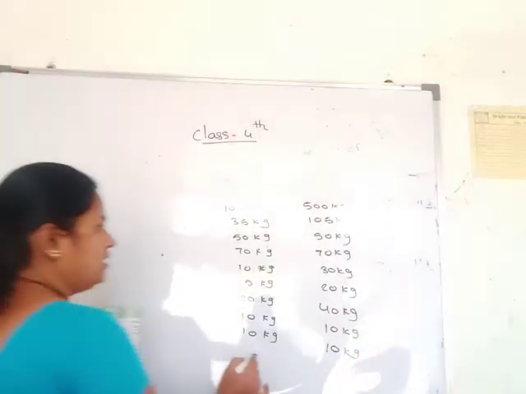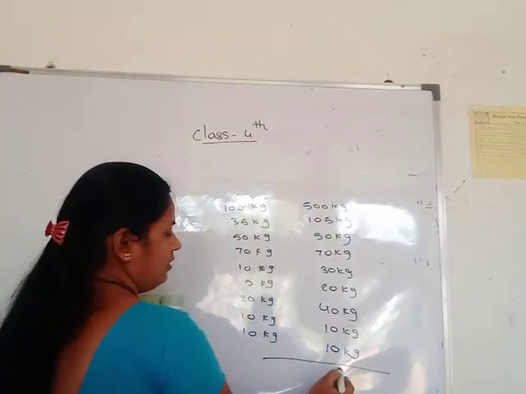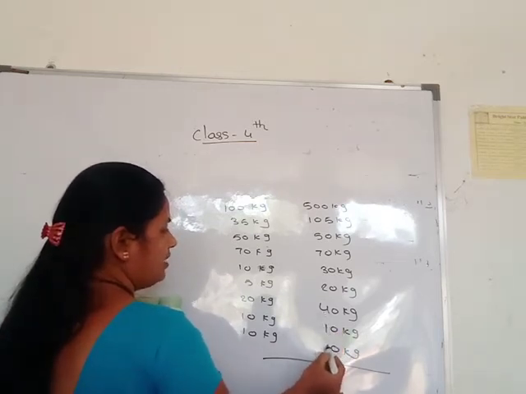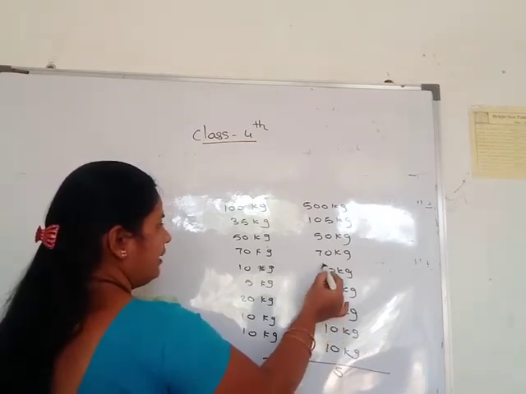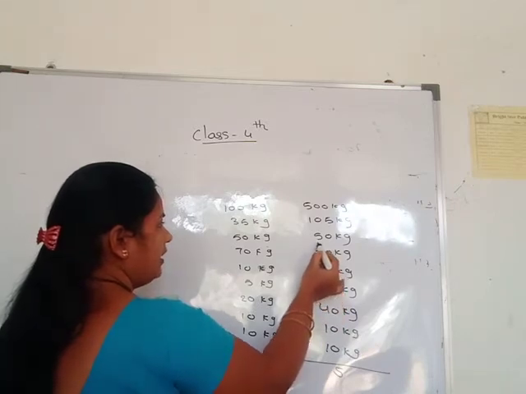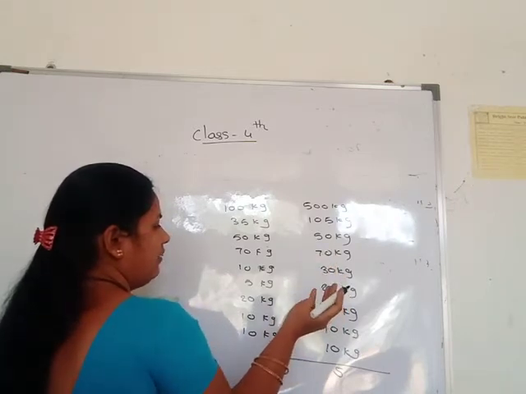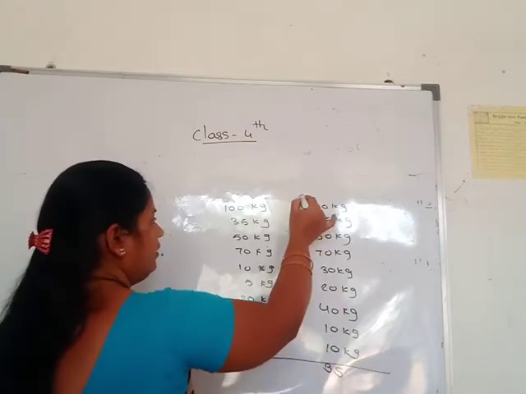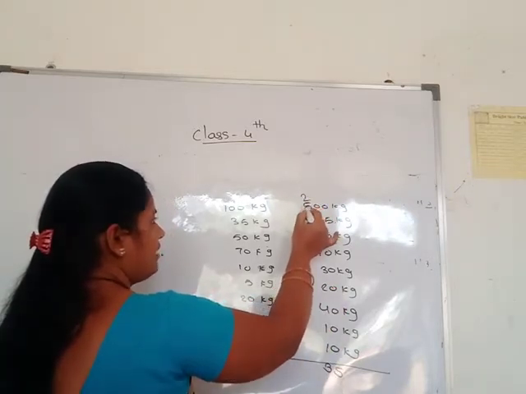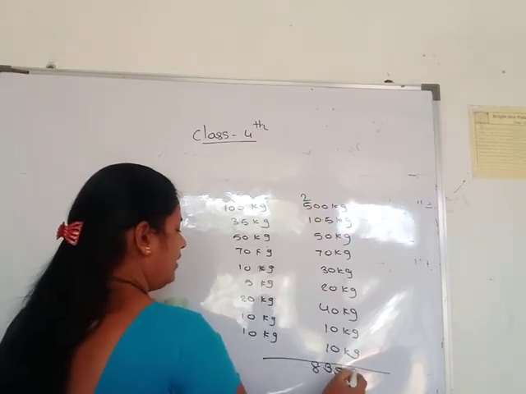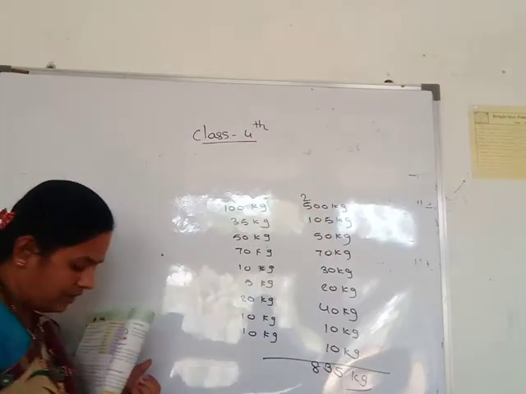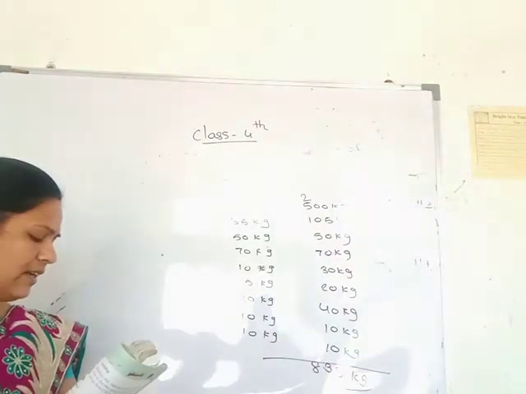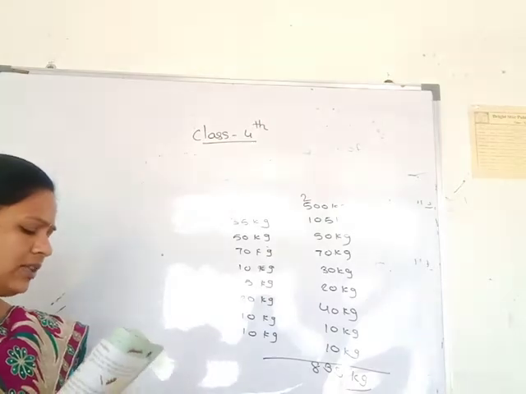Then you do the addition of all these weights. Here 5, 4 plus 1, 5, 6, 7, 8, 9, 10, 11, 11 plus 7, 18, 18, 19, 20, 21, 22, 23. And here again 2. 2 plus 5, 7 plus 1, 8. 835 kg. 835 kg. Which thing should be removed so that the weight of this load is not more than